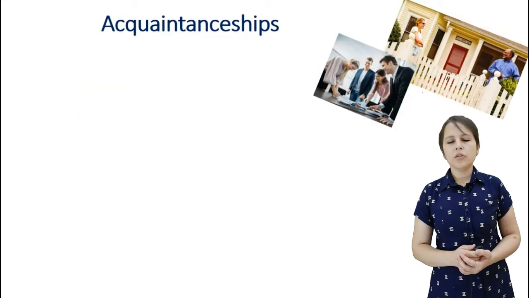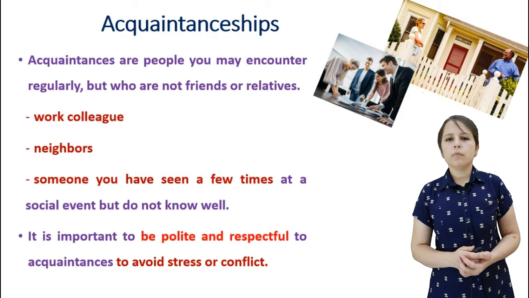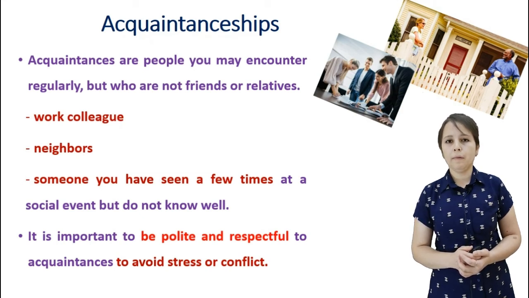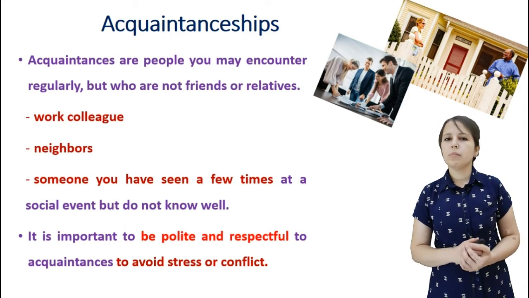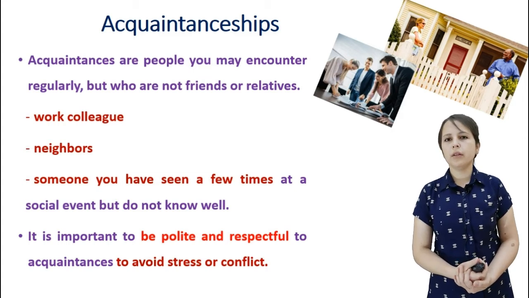Now, let's see the last type of relationship. It's acquaintanceship. Who is an acquaintance? Acquaintances are people you may encounter regularly, but they are not your friends or your relatives. They can be your neighbors, your work colleagues, staff, or someone you have seen a few times at special events, but you don't know well. It's important to be polite and responsible with them. Why? In order not to create conflict or to avoid stress with them.